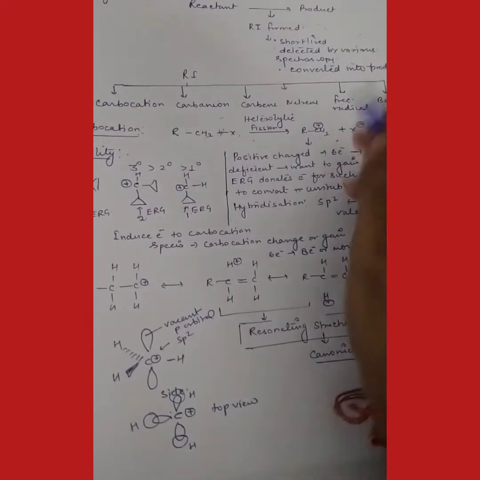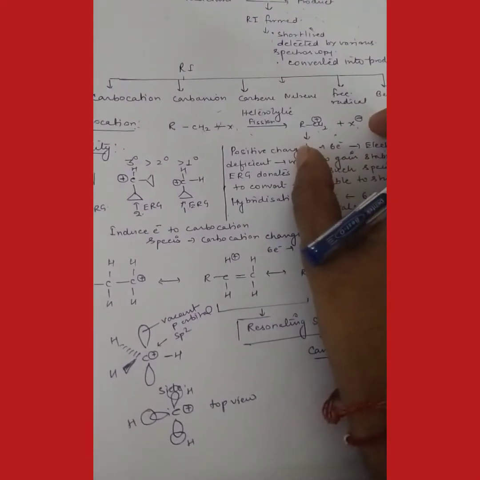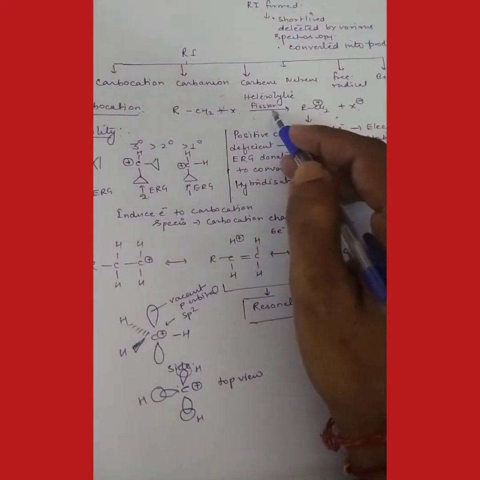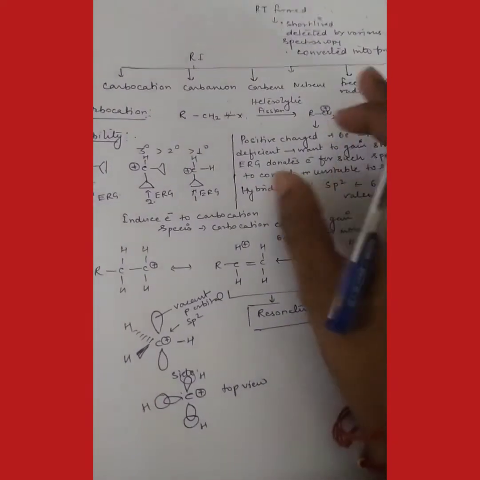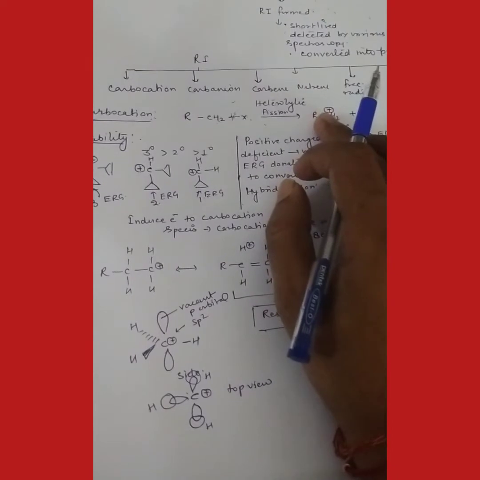I think the basic concept will be clear. So heterolytic fission majorly produces carbocations and carbanions. This is the formation of carbocation, how it is formed.